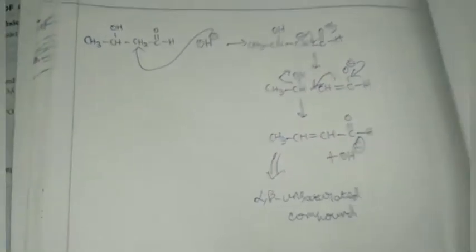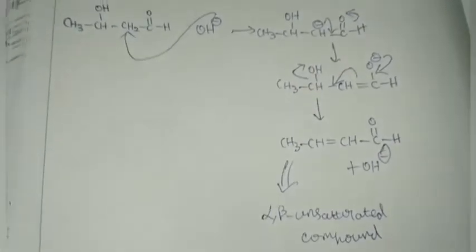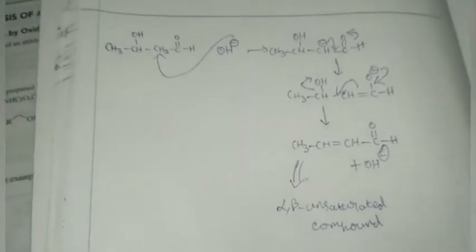We always form an alpha beta unsaturated compound in aldol condensation. Remember this is very important. So this is basically how it forms. Now I'll revise once again.